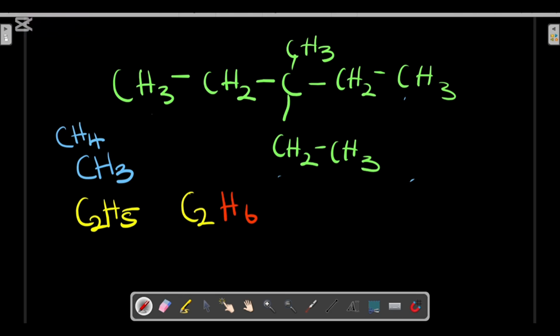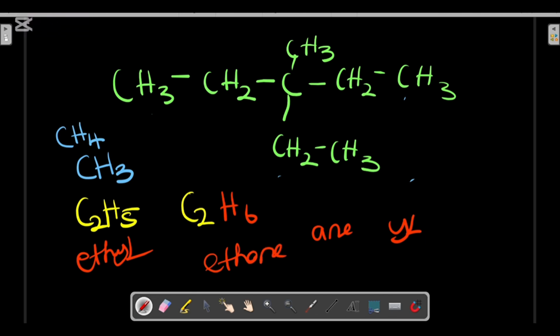So our corresponding alkyl group is ethyl: by removing ANE and putting YL, we now call it ethyl, and this is ethane. I just remove this and substitute YL. So this compound now corresponds to the alkane by removal of one hydrogen atom.